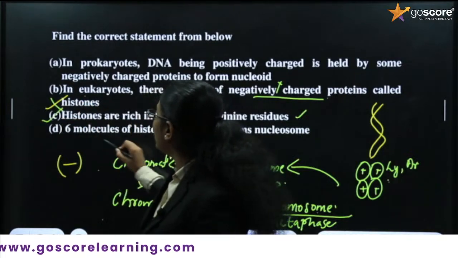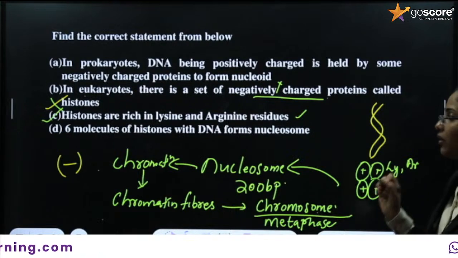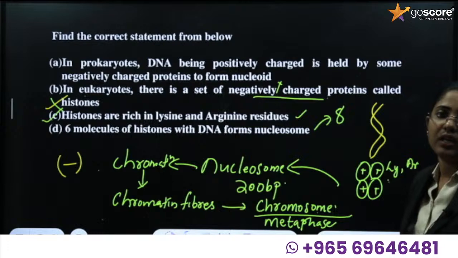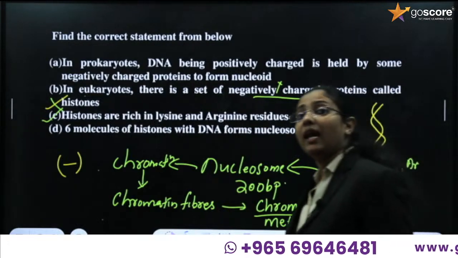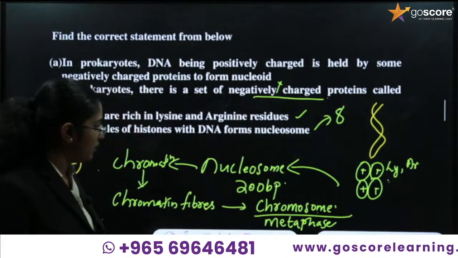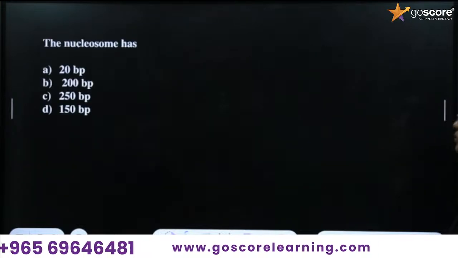C is correct. D, 6 molecules of histone with DNA forms nucleosome. Histone is an octamer, so it contains 8 molecules, not 6 molecules. Okay, fine. Got it? Understood? Clear? So what is the answer? C is the correct option.